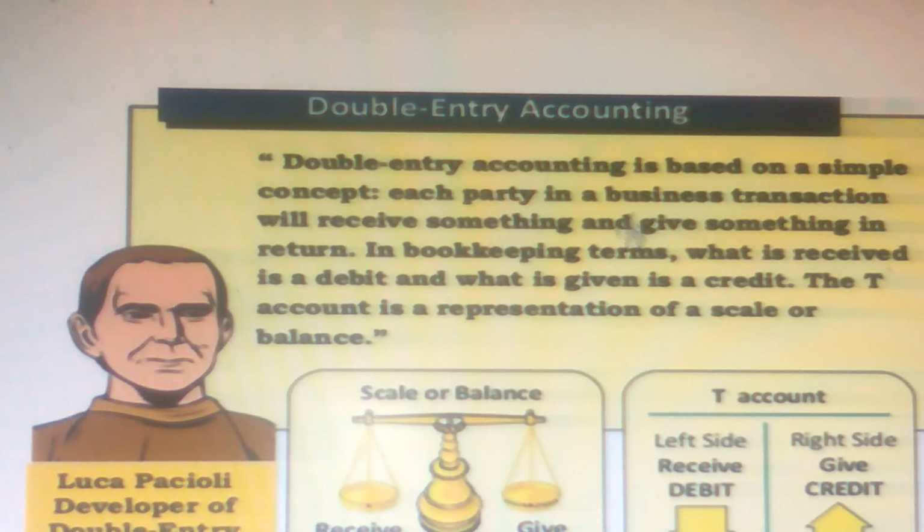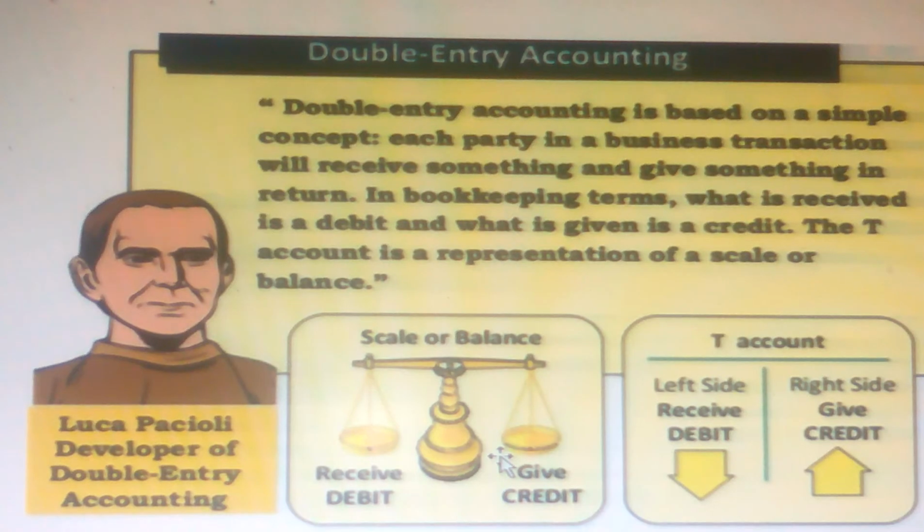Okay, so double entry accounting is based on a simple concept: each party in a business transaction will receive something and give something in return. Right. So in bookkeeping terms, what is received is a debit and what is given is a credit. The T account is a representation of a scale or balance. See here the scale mentioned, scale or balance. Receive debit and give credit. Similarly, in a T form of account, the left hand side receives debit, the right hand side gives credit.